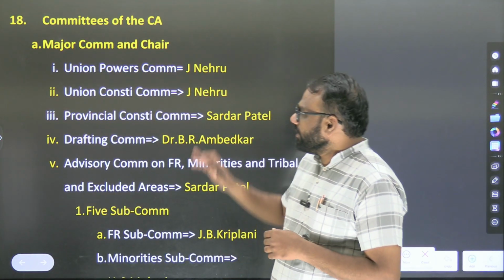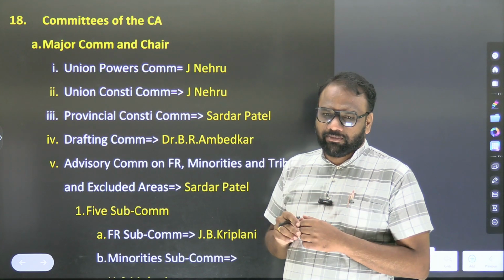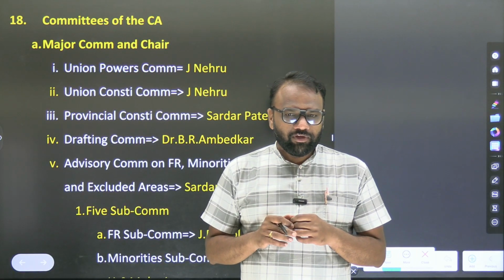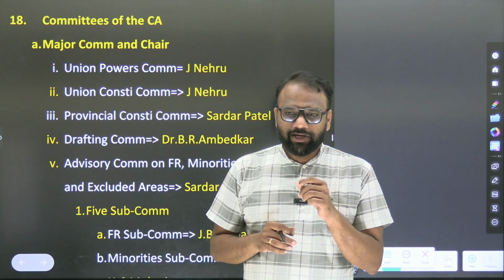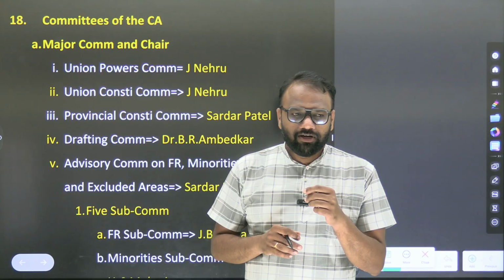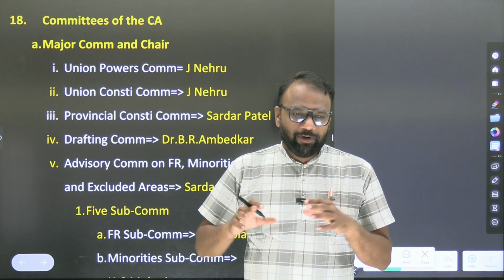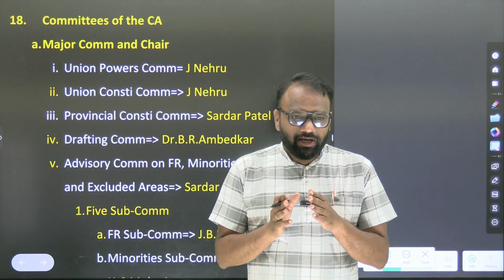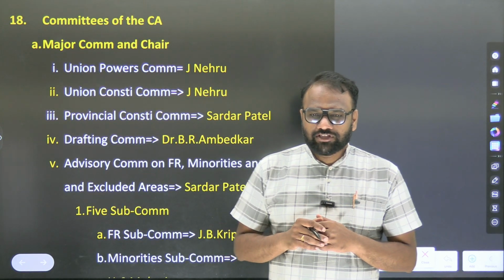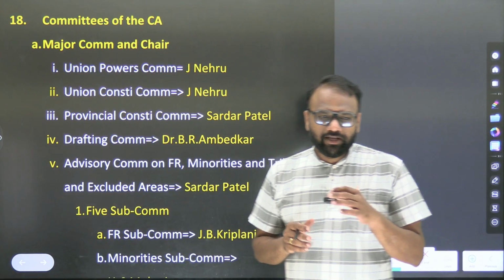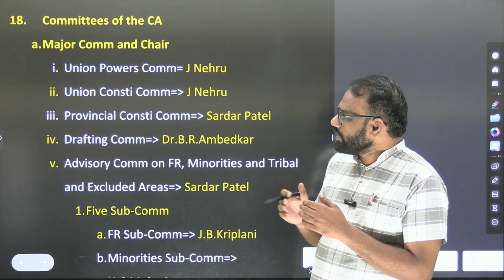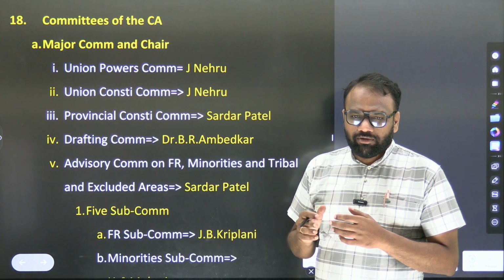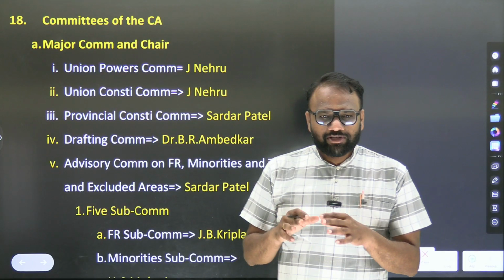We saw that the Constituent Assembly met as both a legislative body as well as a constitutional body. Next we will look at the various committees of the Constituent Assembly. While discussing Parliament, we saw various committees, such as the Estimates Committee and the Public Accounts Committee. Why were these committees formed? To divide the labor, so that the work is divided among multiple personalities and can be completed smoothly. Similarly, various committees were formed to ensure division of labor. These committees generally consisted of members of the Constituent Assembly itself.